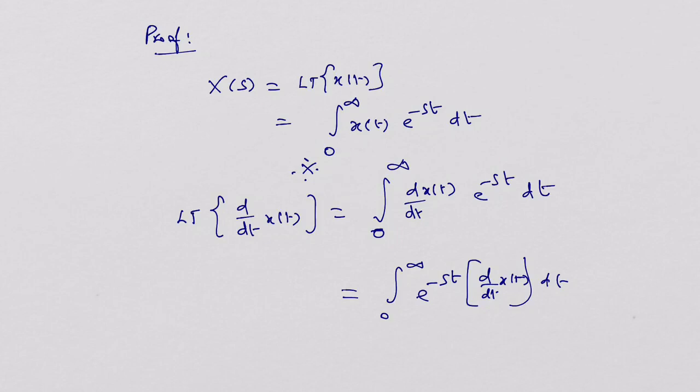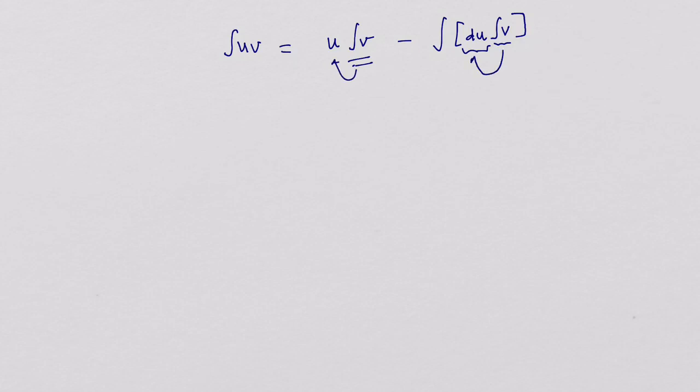I just want to remind you, integral uv, if it is present in any problem, is u integral v minus integral of within braces du multiplied by integral v. So integral v is essential. Integral v will be multiplied by u once, integral v is multiplied by du once. If I fix in this problem u is equal to e power minus st and v is equal to d by dt of x of t. So let me go back to this problem.